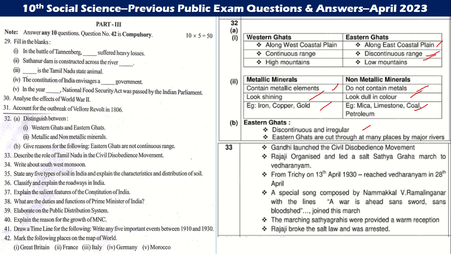Next, 33. Describe the role of Tamil Nadu in the civil disobedience movement. Gandhi launched the civil disobedience movement. Rajaji organized and led the Salt Satyagraha from Tiruchi. On 13 April 1930, it reached Vedaranyam. The marching Satyagrahis were given a warm reception. Rajaji broke the salt law and was arrested.